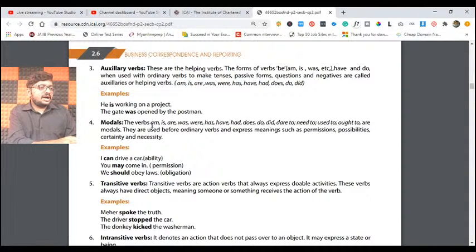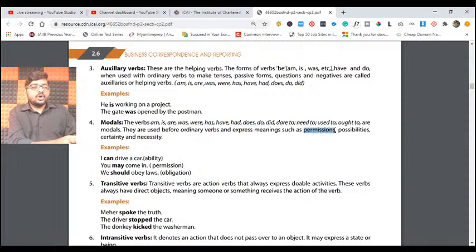And similarly, we have modals. What is meant by modals? Verbs like can, could, dare to, need to, used to, ought to are modals. Why are we calling them modals? They are used before ordinary verbs to express meanings such as permissions. Please underline this.